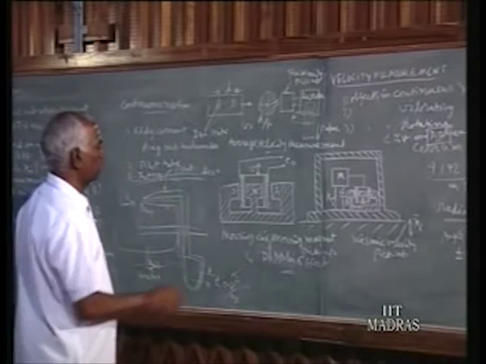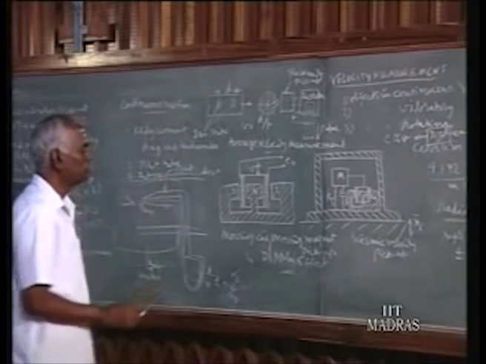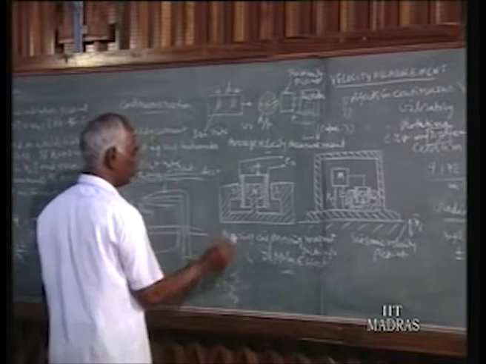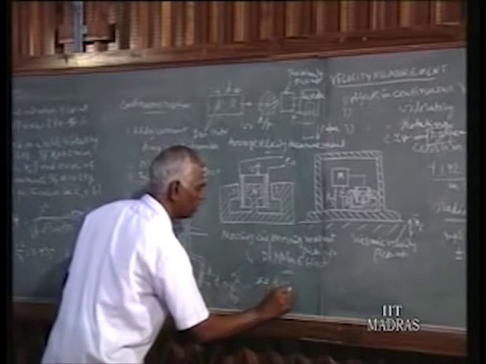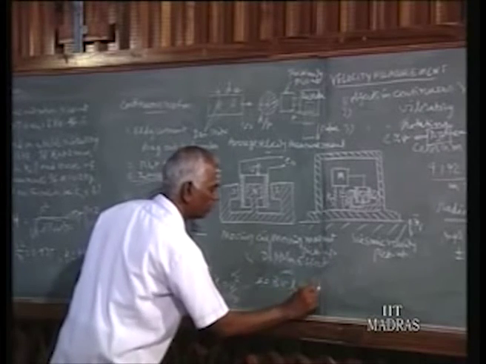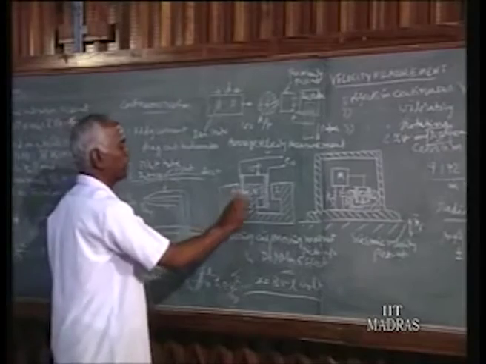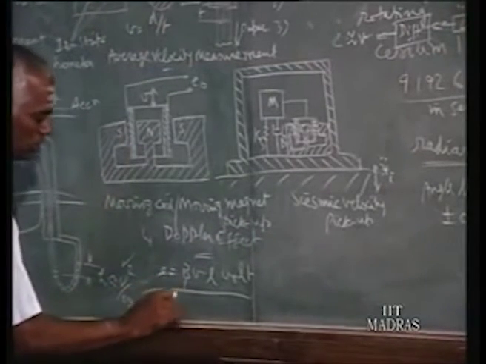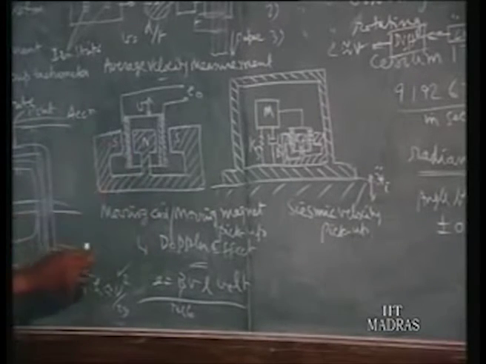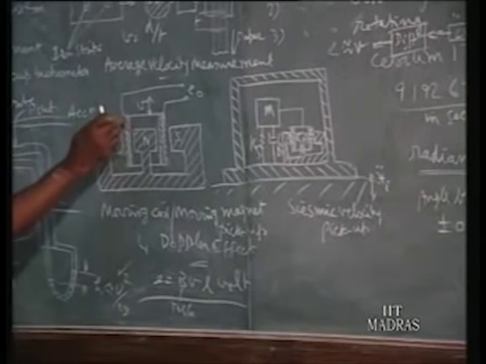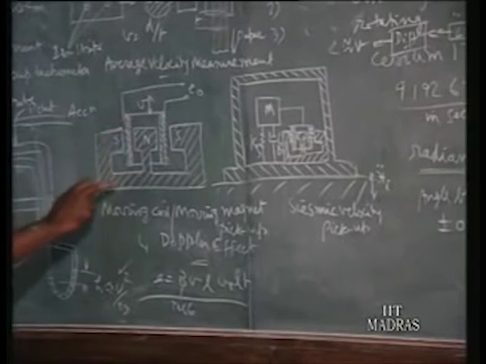Then the next method is the moving coil, moving magnet pickup. It is widely used. Here the voltage developed is E equals B V L volt, where B is the flux density of the permanent magnet in Tesla, and V is the velocity. Either the coil or the magnet may be connected to the moving member.